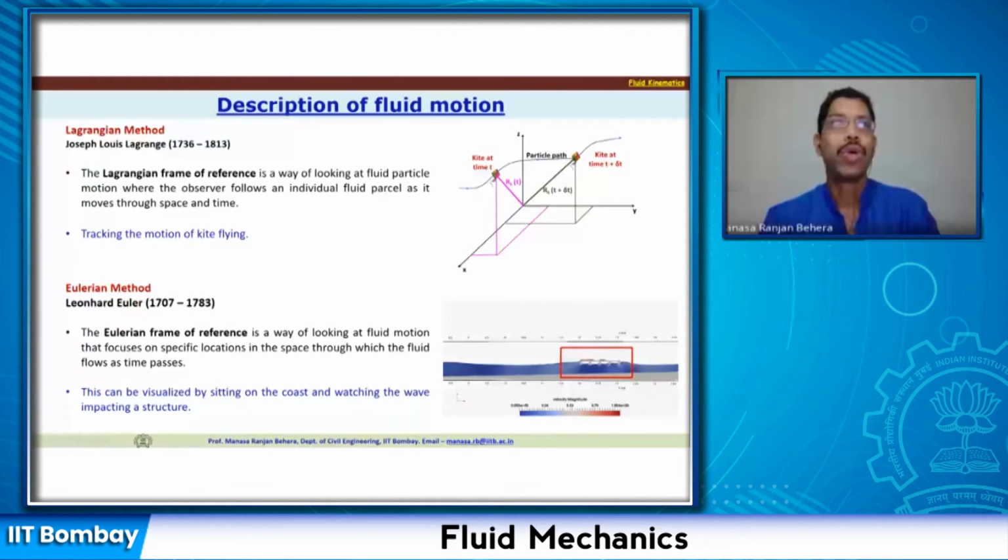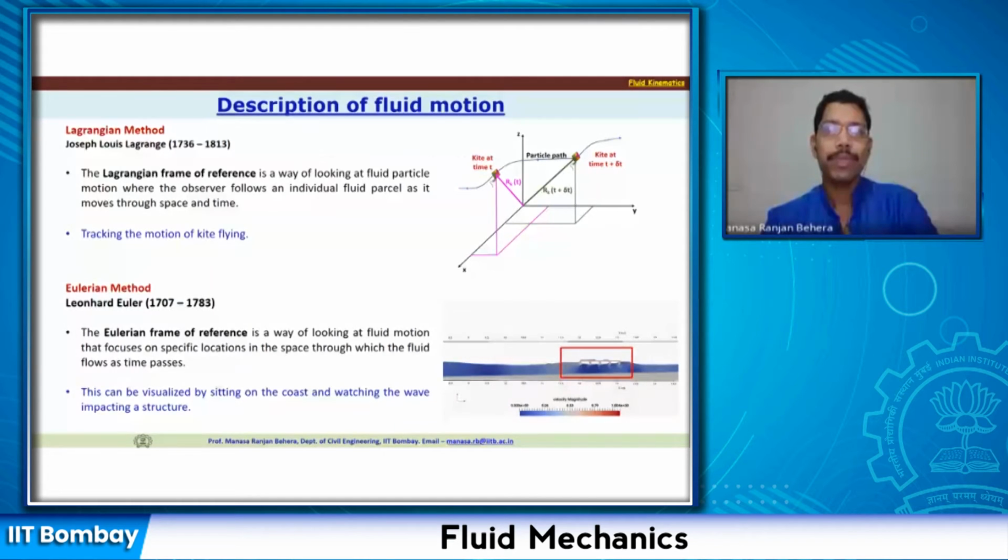So when I am analyzing that, I call it an Eulerian frame of reference. The Eulerian frame of reference is a way of looking at fluid motion that focuses on specific locations in space through which the fluid flows as time passes. You are not following the fluid. Anything that comes in, you observe. Anything that goes out, you observe. And you observe what is happening within the domain. But you don't follow the fluid particle beyond the window that you have defined. You don't go with the fluid. So this is the difference between the Lagrangian and Eulerian frames of reference.